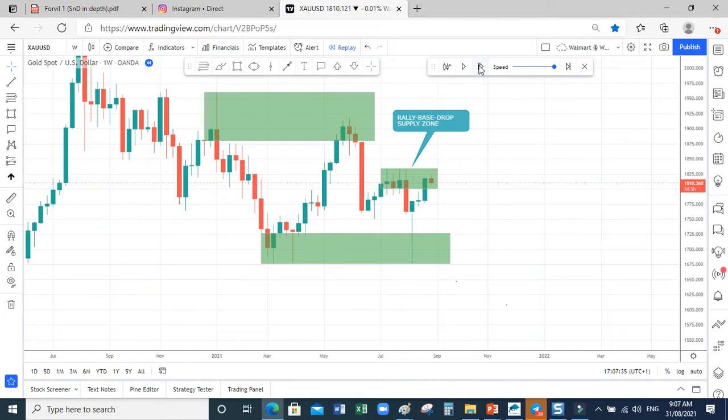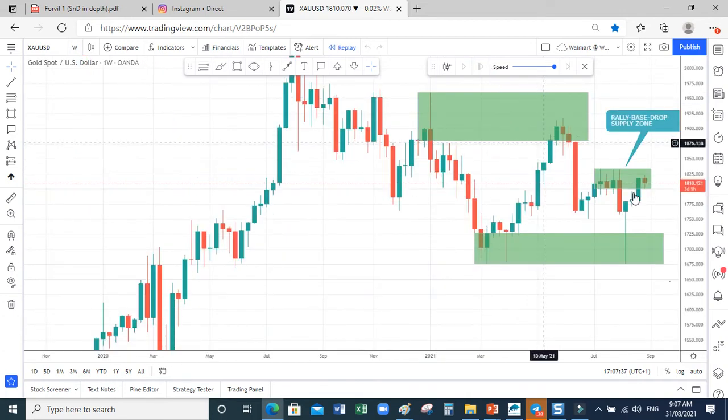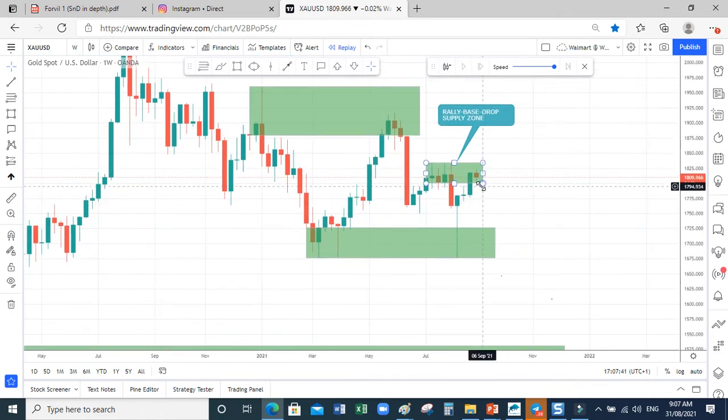So that means we are expecting, oh sorry, that is a recent one. That means automatically we are in a recent week right now. So at the beginning of this week, I told you, I posted there, because this thing is at a supply zone, so that gold will continue to drop.